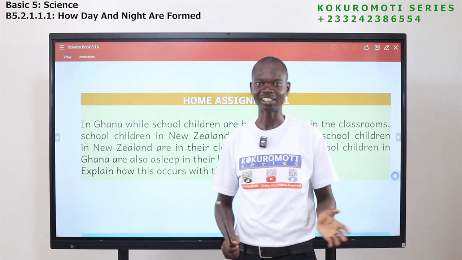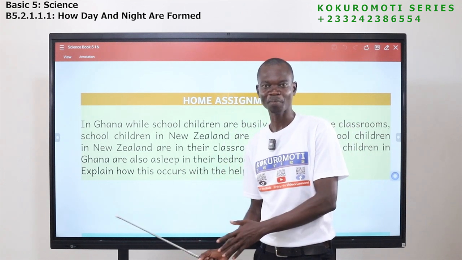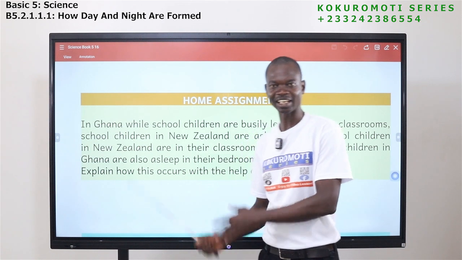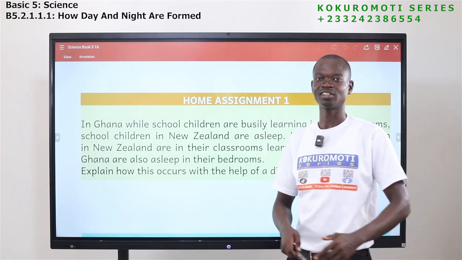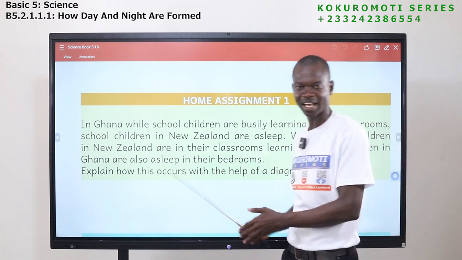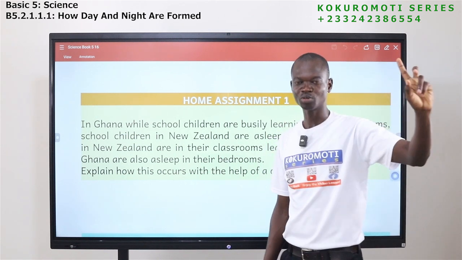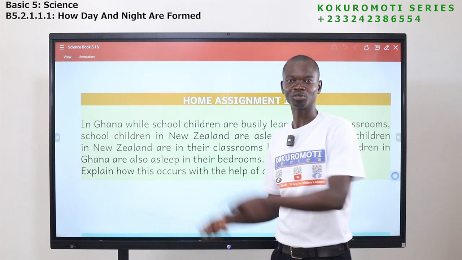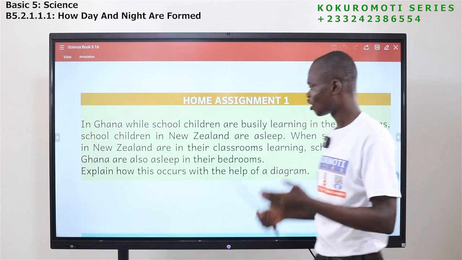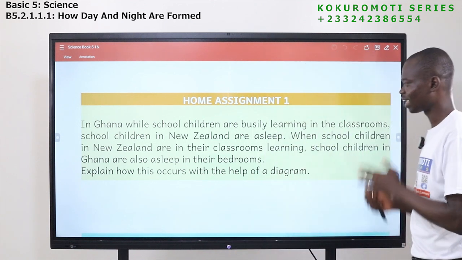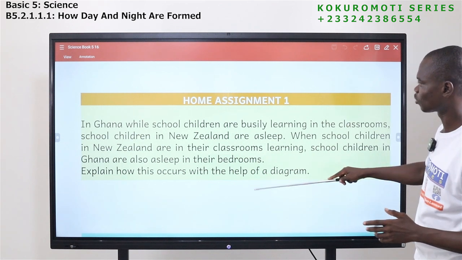No matter where you are, you'll be in the classroom to learn. But some people are learning in their classrooms, and some people are sleeping because they are experiencing night, but we are experiencing what? Daytime. When they go to school, children in Ghana too will be in their bedrooms sleeping. So explain how this happens with a diagram. Now this is your home assignment 1.